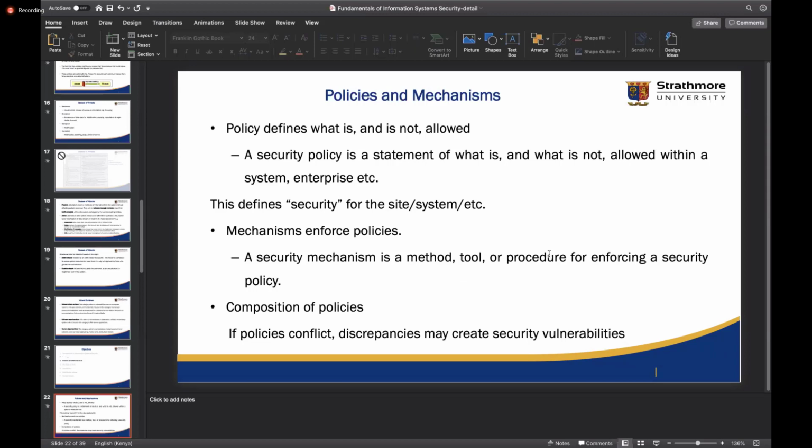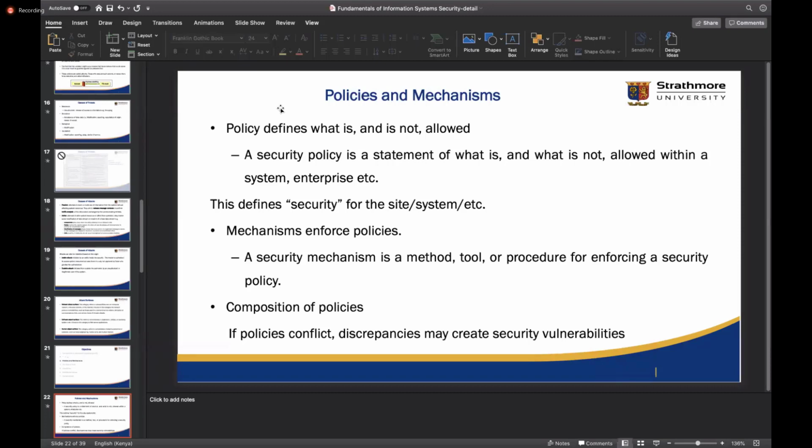Okay, so we have multiple policies. Yes, we can have policies that probably limit access to particular sites, particular social media platforms, and we can have mechanisms to enforce them. So in that case, we can have predefined access control lists or predefined rules on firewalls or unified threat management applications to try and drop any connections or any transactions to these prohibited sites.